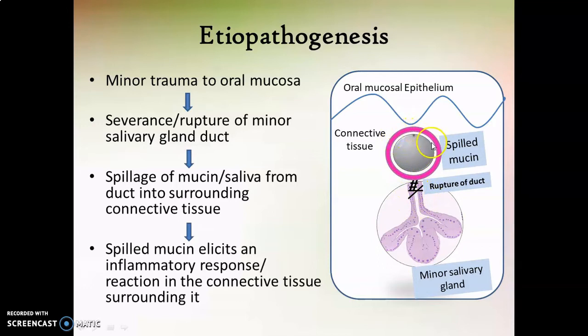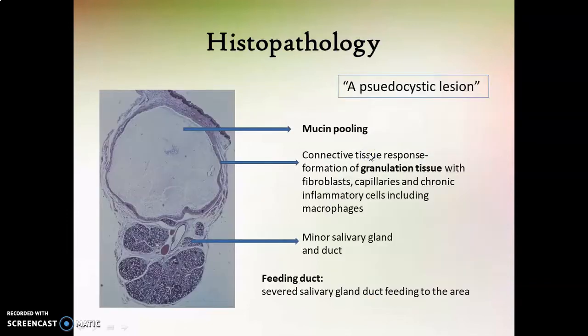So within the connective tissue of oral mucosa, you can find the area of spilled mucin. And since the mucin is a foreign body to the connective tissue, it elicits an inflammatory reaction or granulation tissue response. So surrounding this mucin, you will find intense inflammatory reaction. Now you can very well correlate the histopathological features with the etiopathogenesis described.